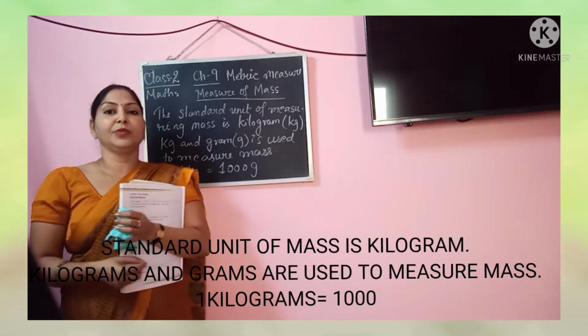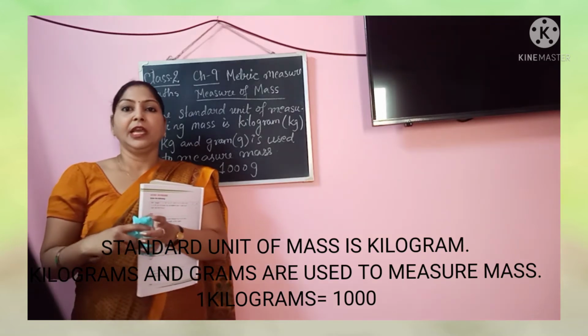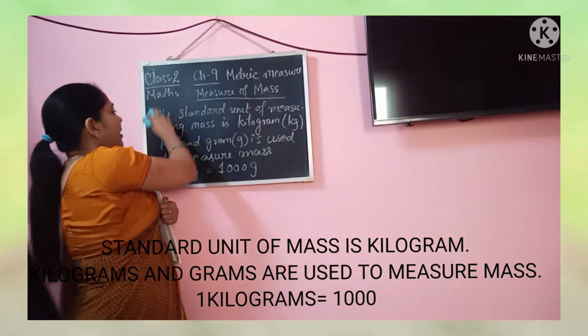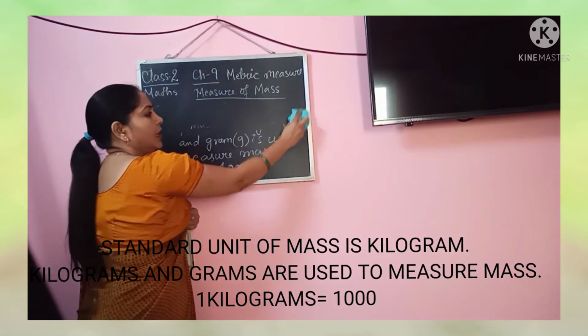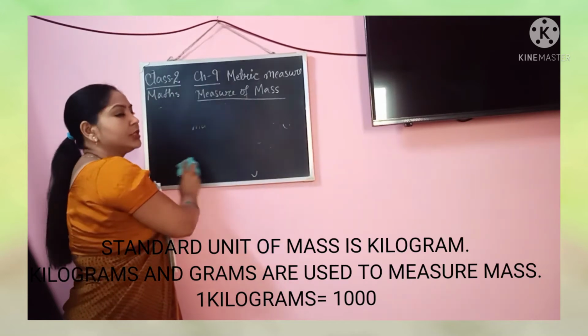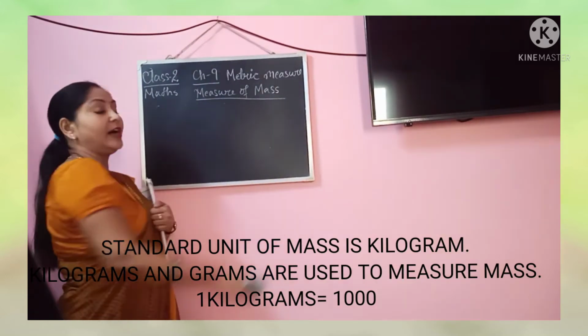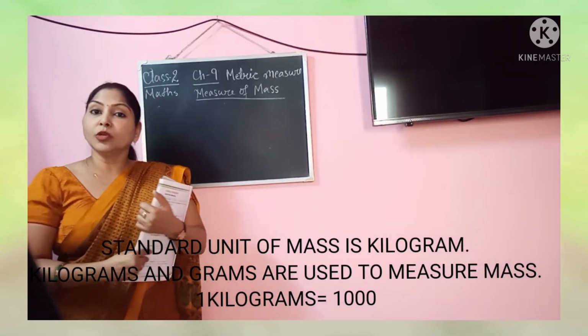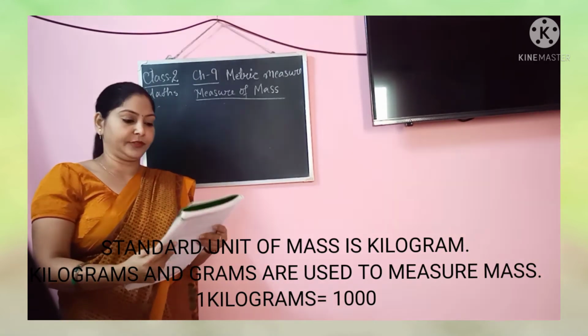That's why nowadays we use the digital balance. If you go to a shop, you will find digital balances with people selling fruits, in grocery shops, and with vegetable vendors.